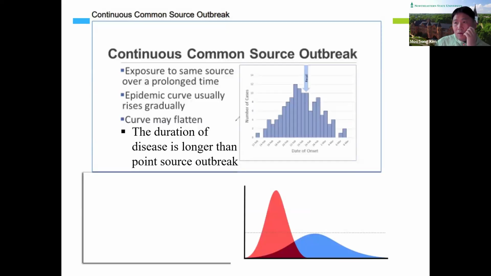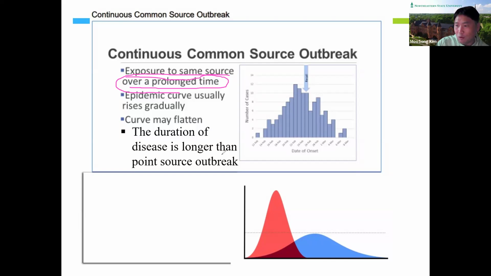And then the other type of common source outbreak is the continuous common source outbreak. It is the same as the point source outbreak in terms of exposure to the same source. But the difference is exposure to the same source over a prolonged time, not a short time. Short time is the point source outbreak, but the continuous common source outbreak is exposure to the same source over a prolonged time.